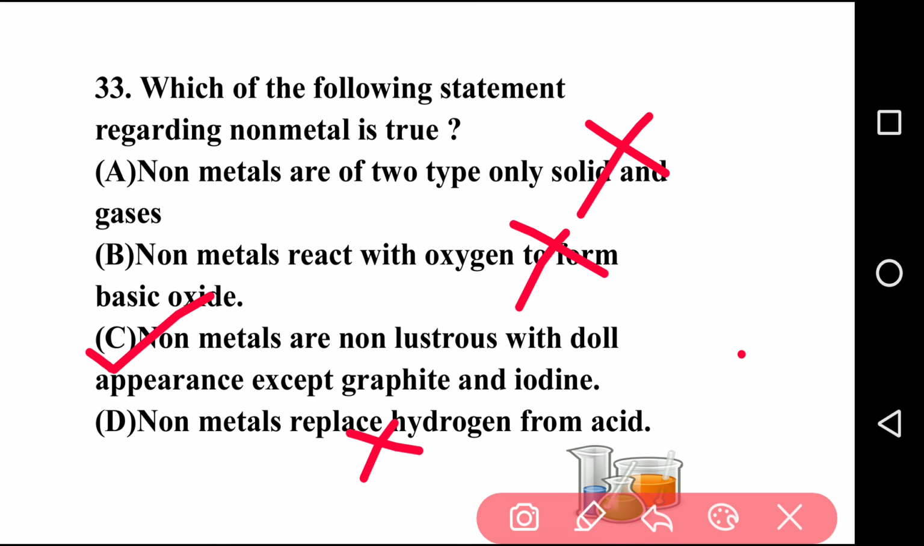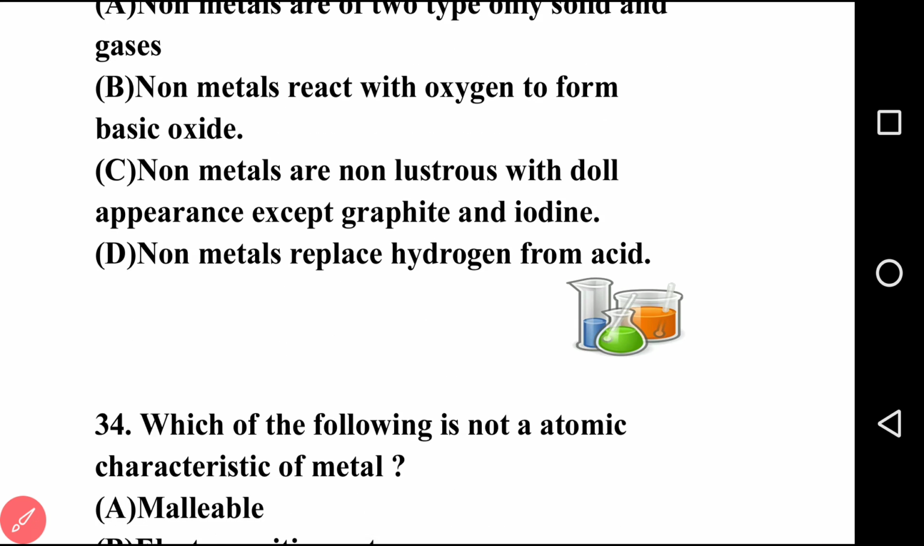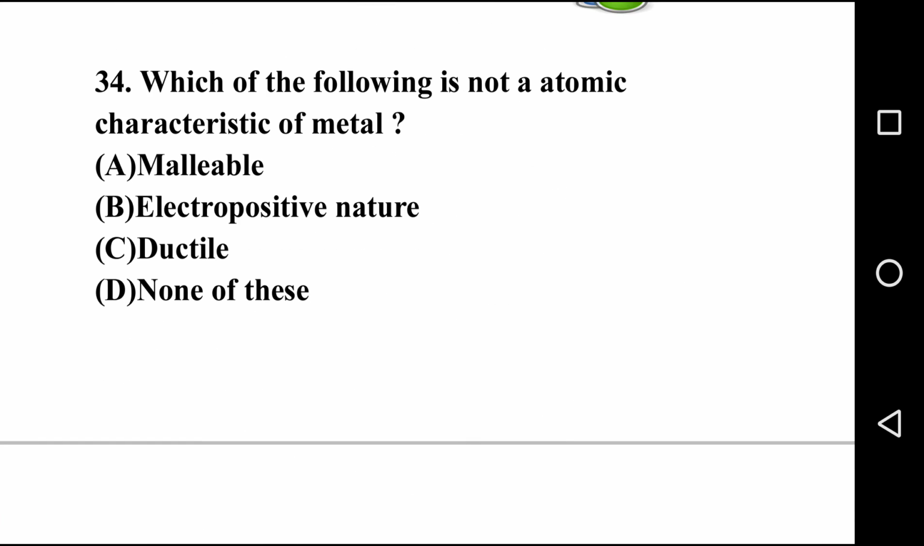So our answer is option C. Going to next question, question number 34 on your screen. Which of the following is not an atomic characteristic of metal? There are four options. First is malleable, second is electropositive nature, third is ductile, last is none of the above.